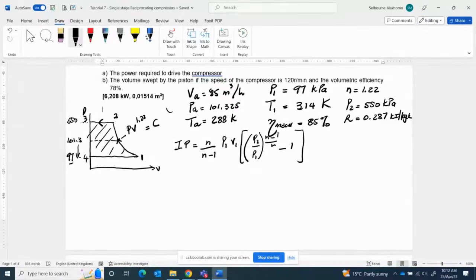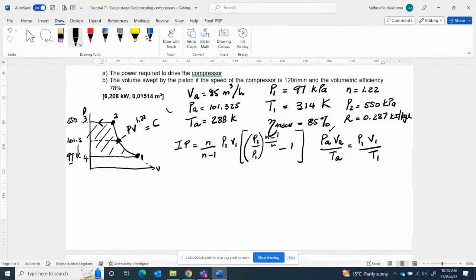Okay, you can see that the volume VA is here, your V1 is here, and then your V2 is there. So now we have VA, we don't have V1. How do we calculate V1? We say that at atmospheric conditions, PA VA divided by TA is equal to P1 V1 over T1.